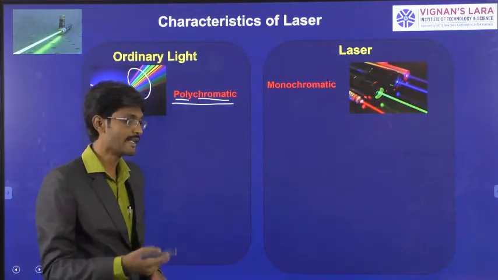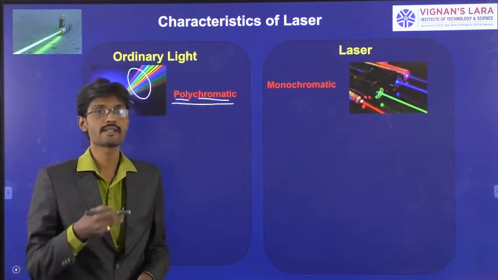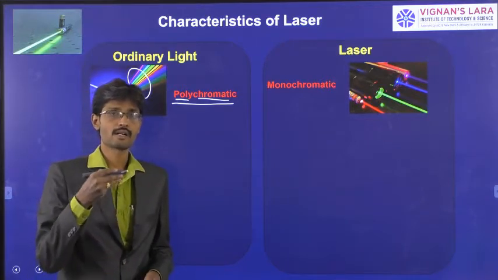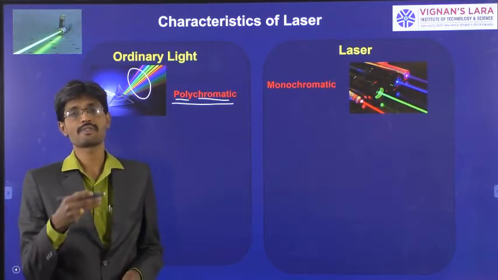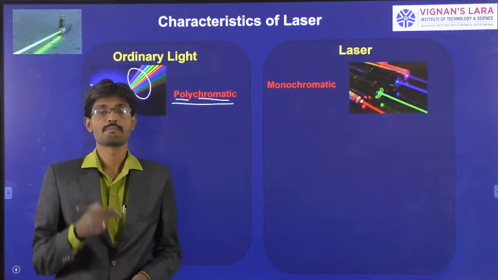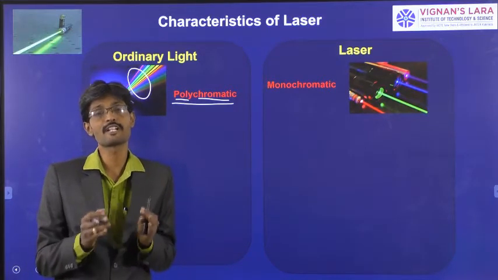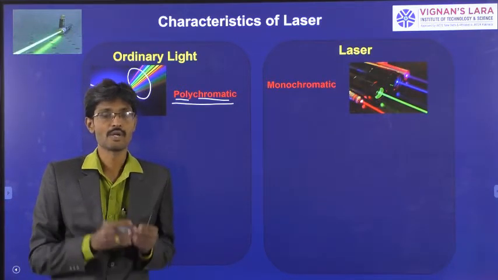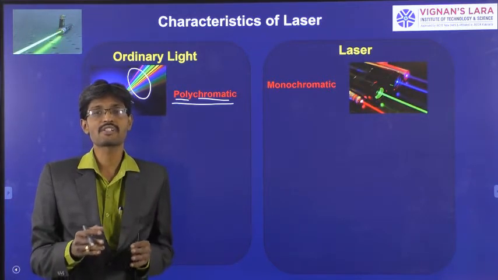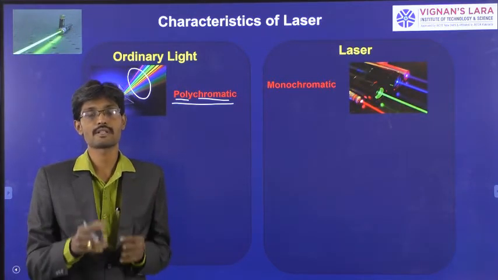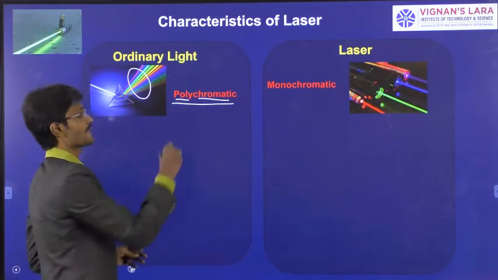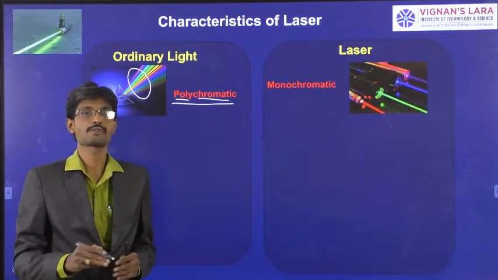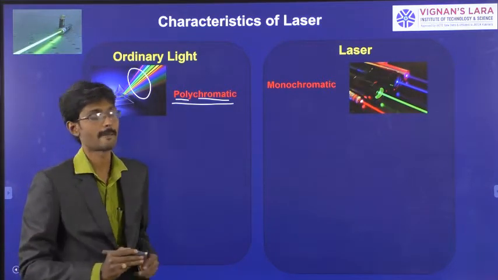If you see LED sources, blue light LED, green light LED, red light LED, all these LED sources are also called polychromatic sources because even though they seem to be a single color, they have a combination of different wavelengths of the color. If you take blue, it is a combination of blue color of different wavelengths. So conventional LED sources are said to be polychromatic. Whatever light source you take in your day-to-day life, all the sources are said to be polychromatic light.